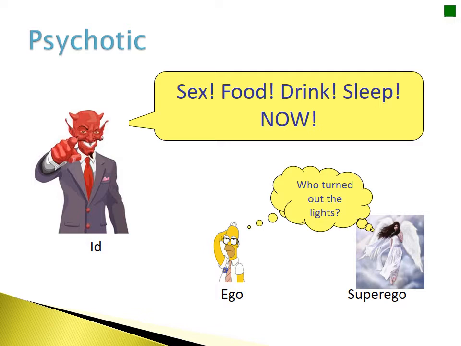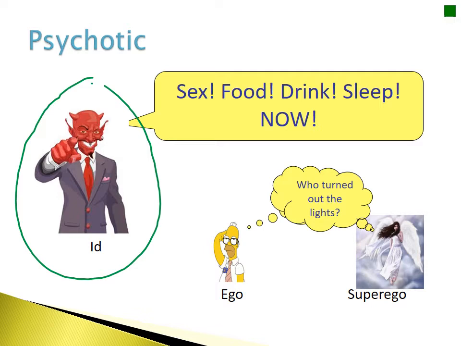We may be classed as psychotic if the id is in control, because the id will take control of our desires like sex, food, drink, sleep, and the ego and superego are powerless against it.